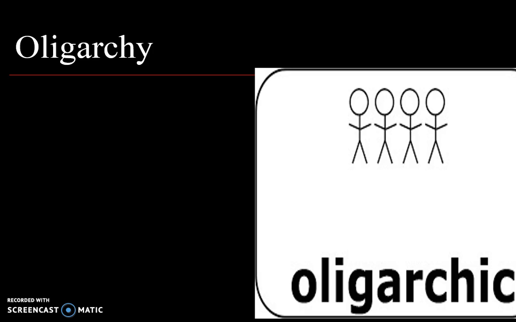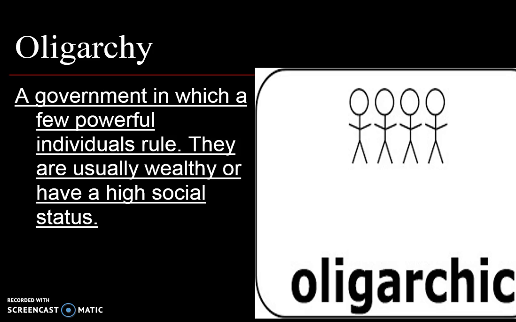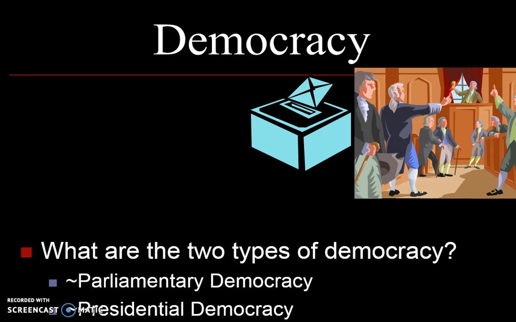The second category of who rules over us, or citizen participation, is an oligarchy. Much like an autocracy, citizens have very little say in their government, so they have very little participation. An oligarchy, though, is a little different from an autocracy in that a small group of people rules over you. So instead of one, we're looking at two or more. Oftentimes they're wealthy, or they have a high social or powerful status, and that's how they've gained their power. And that's what an oligarchy is.